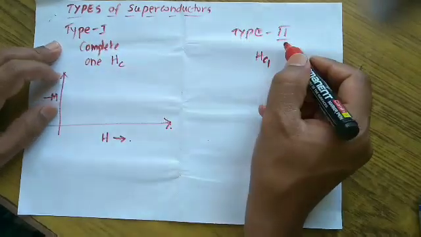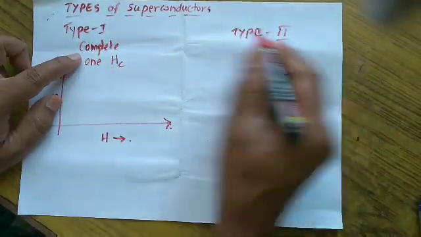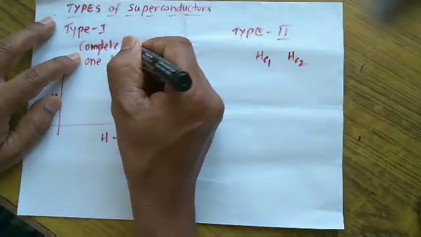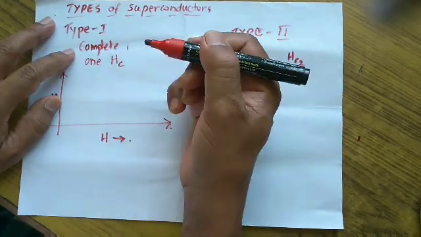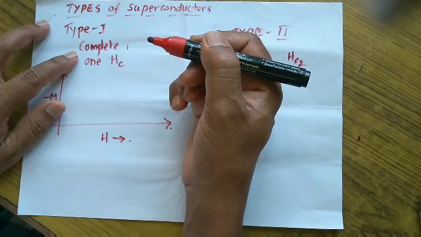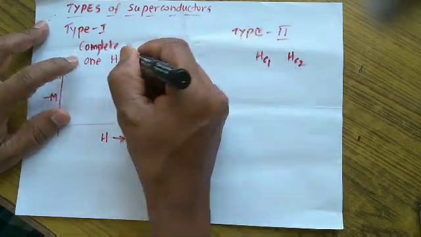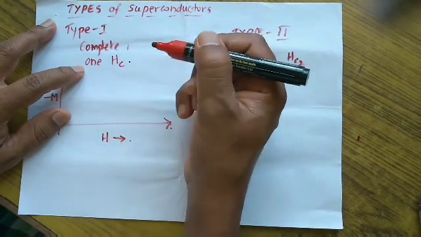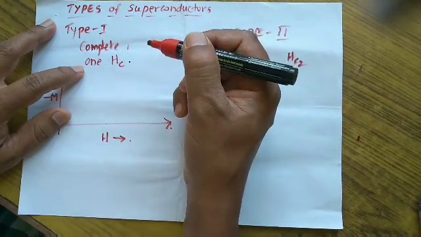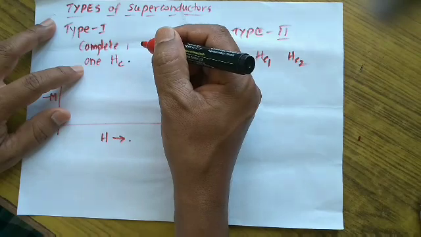Both the superconductors exhibit the Meissner effect, but the type 1 superconductor exhibits complete Meissner effect. That means when the magnetic field approaches the value of Hc, the material turns completely into normal conducting state.